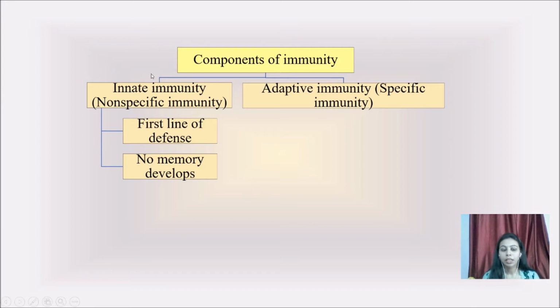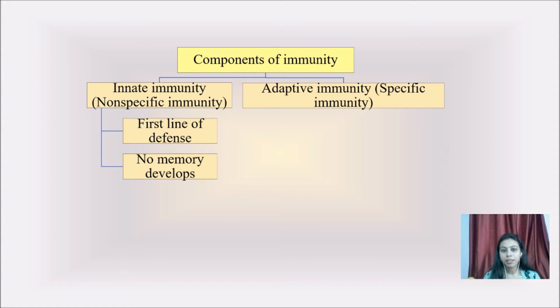So why do we consider innate immunity as a first line of defense? There are various components of innate immunity, like the anatomical barrier, physiological barrier, phagocytic barrier and inflammatory barrier. The anatomical barrier includes our skin and mucus, which prevent foreign particles from entering our body. This is the reason why we call it the first line of defense.